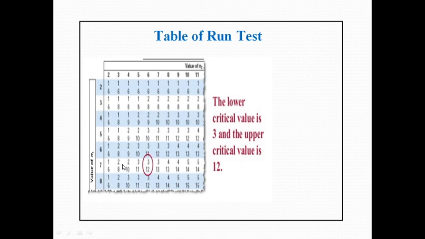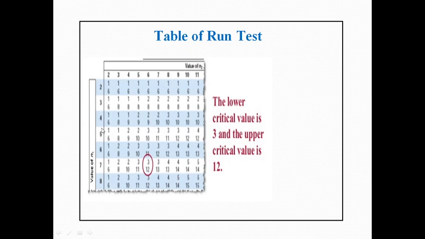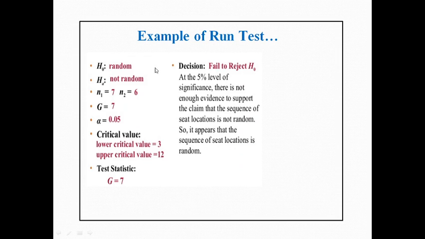So G is equal to 7. What is the value of n1? n1 is 7 and n2 is 6. So for n1 equal to 7 and n2 equal to 6, this column has the values 3 and 12. That means the lower critical value is 3 and the upper critical value is 12. So these are the critical values, with the null hypothesis that the sequence is random and the alternative hypothesis that the sequence is not random.